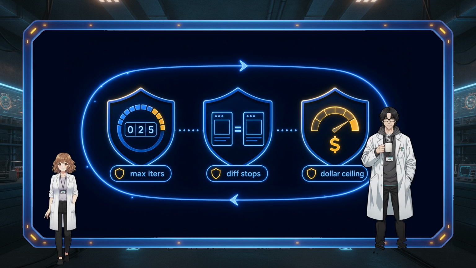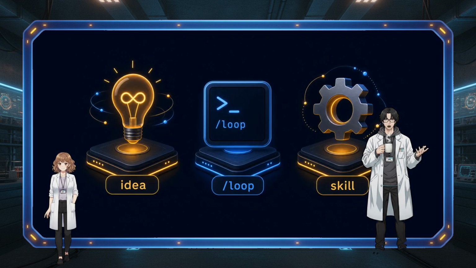Honestly, 3 things are still jumbled in my head. Loop engineering, the loop command, and skills. Let's untangle them, one frame. Loop engineering is the asterisk idea, designing the system that prompts the agent. Loop is one command in Claude Code, one implementation of the idea. Skills are a capability the loop calls. The loop is when and how many, the skill is what? That's it. That's the one-line answer.